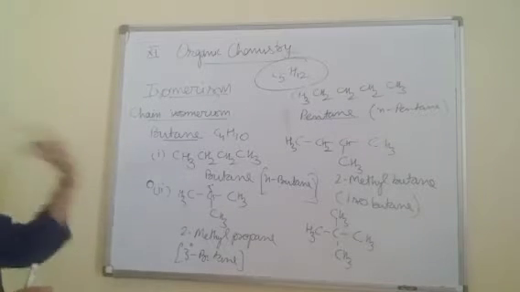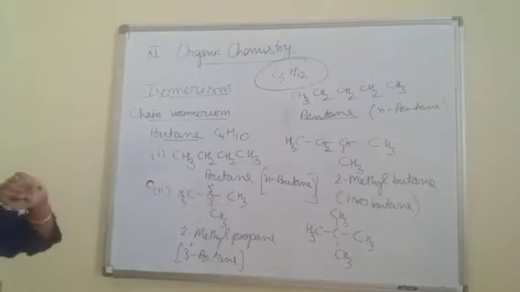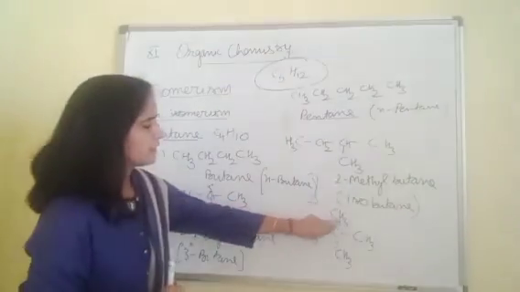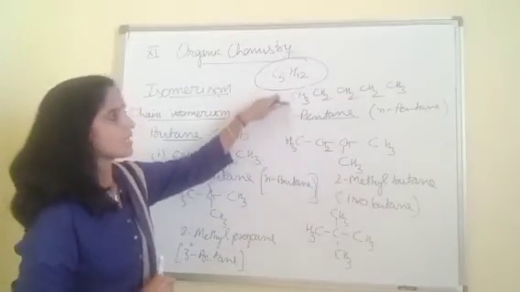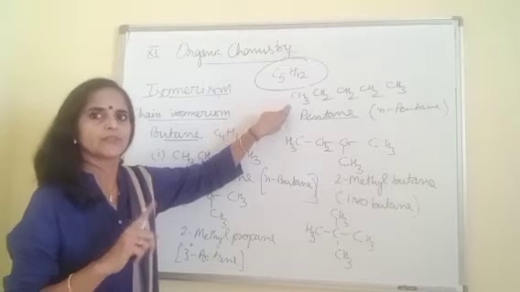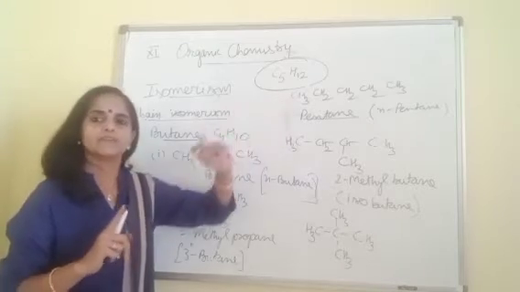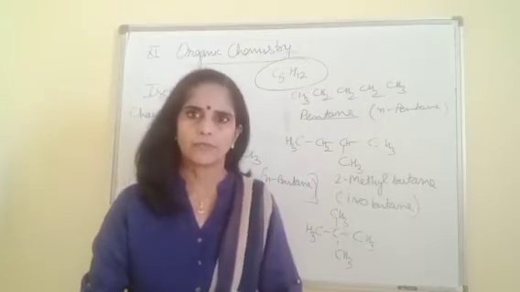Like here, total 5 carbons are there. Check the hydrogen: 3, 6, 9, 12. Same. In each isomer it is very important to check the molecular formula. It should remain the same. If the molecular formula is different, we cannot call it an isomer.